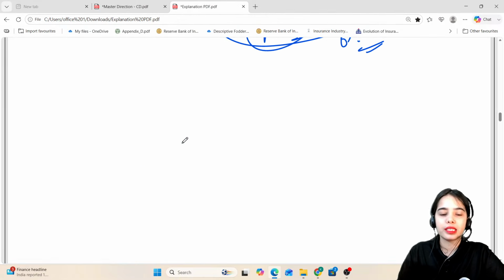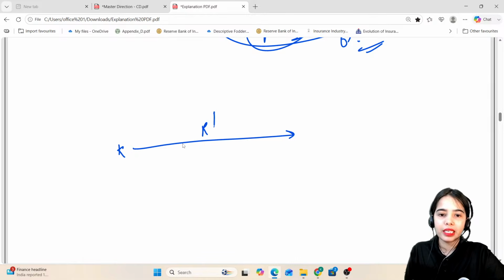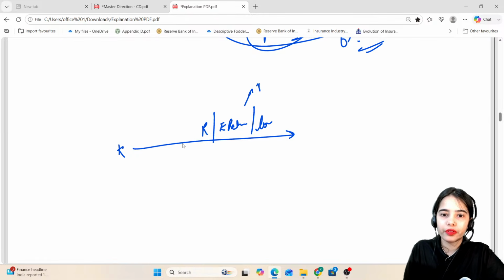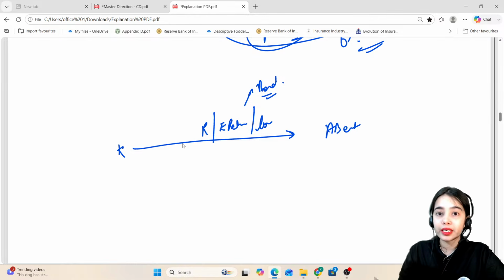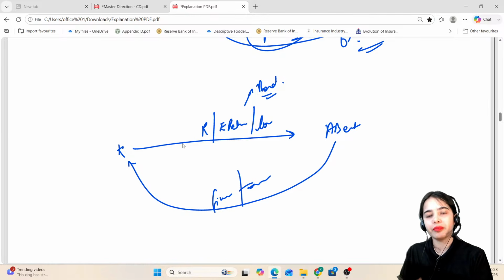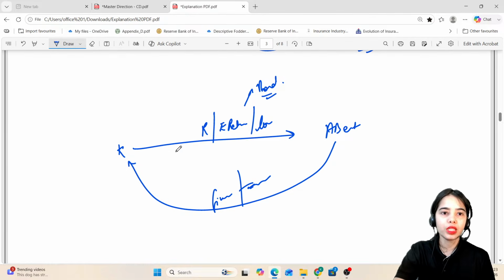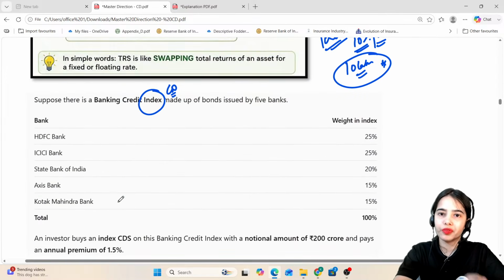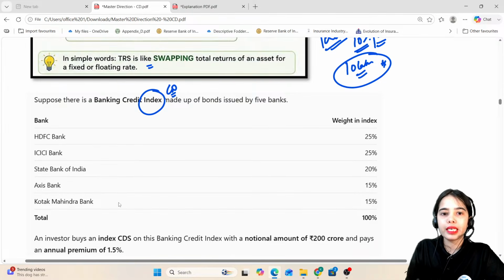I hope this is easily understandable. Basically, whatever economic returns I will be getting, and whatever losses are related to the bond, will be the responsibility of the AB entity. It will get the higher returns, but it will also be responsible for tackling the losses. In return, I will be getting some fixed predetermined or floating predetermined interest or return. Now, moving forward with the last concept that we have to understand, then we will discuss the points. TRS is like swapping total returns of an asset for a fixed or floating rate.